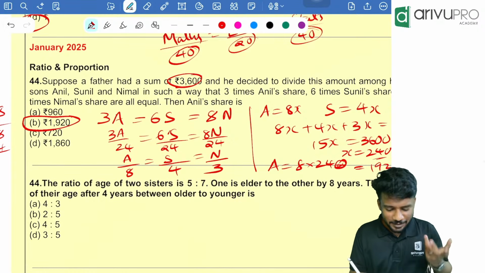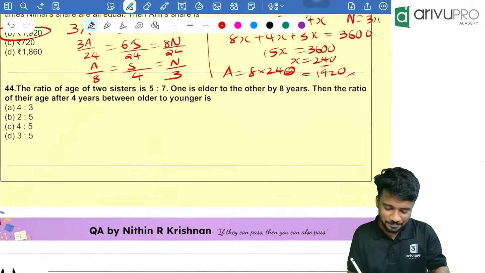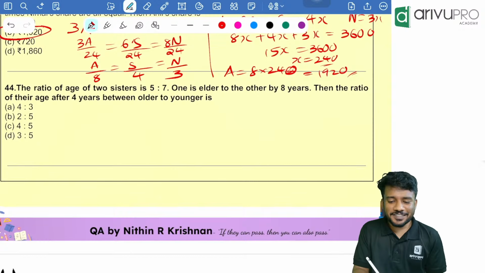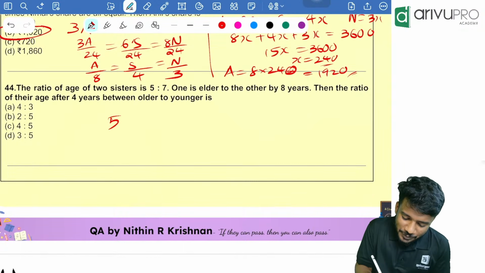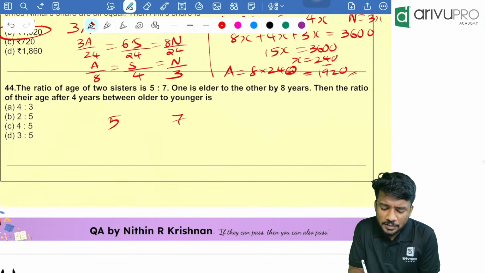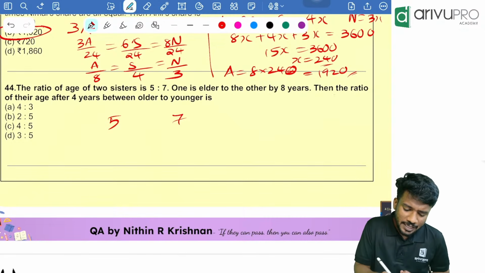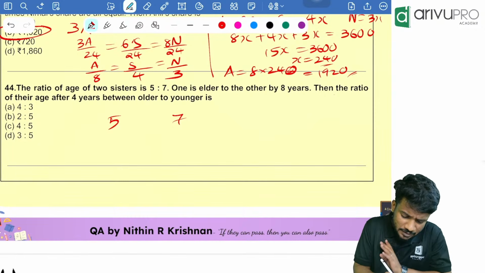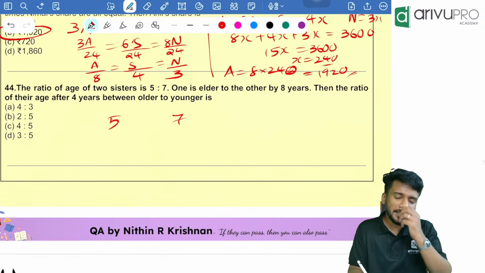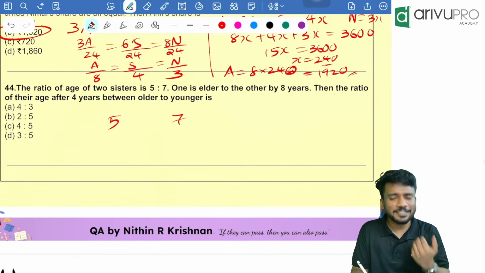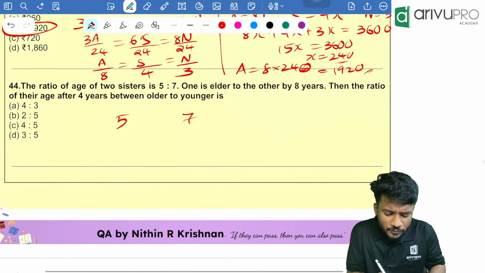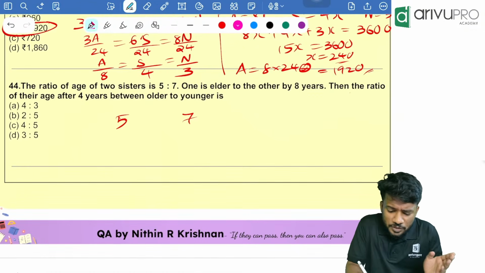Yes. Samjaya? The ratio of age of 2 sisters is 5:7. One is elder to the other by 8. Then the ratio of the ages after 4 years between older to younger is the question. People, it's a very easy question. I'll tell you the shortcut to solve it. The ratio of the ages between 2 sisters is how much given in the question?